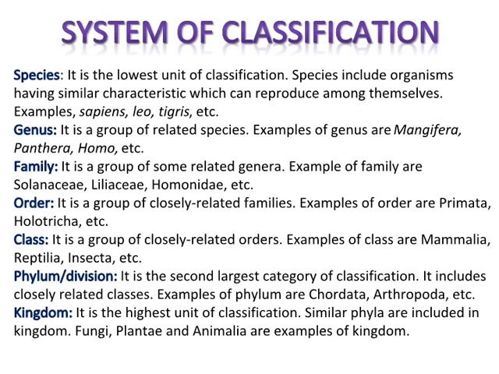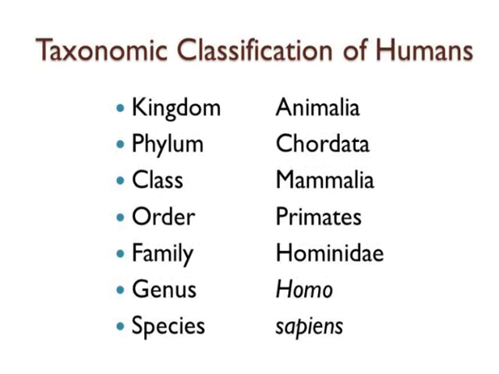Kingdom. It is the highest unit of classification. Similar phyla are included in kingdom. Fungi, Plantae and Animalia are examples of kingdom. Here is the taxonomic classification of humans.